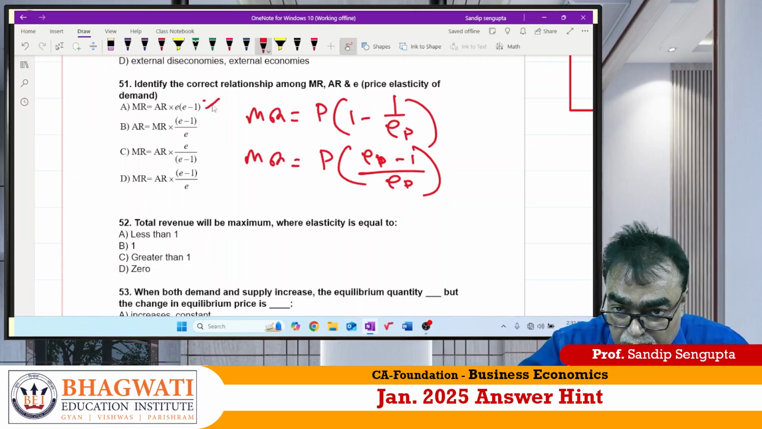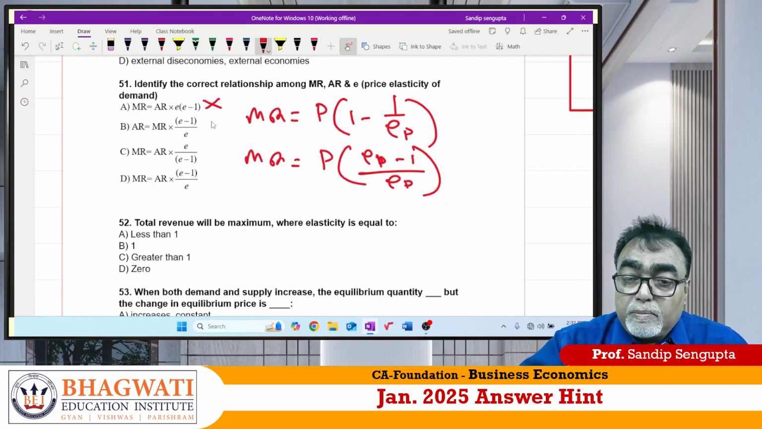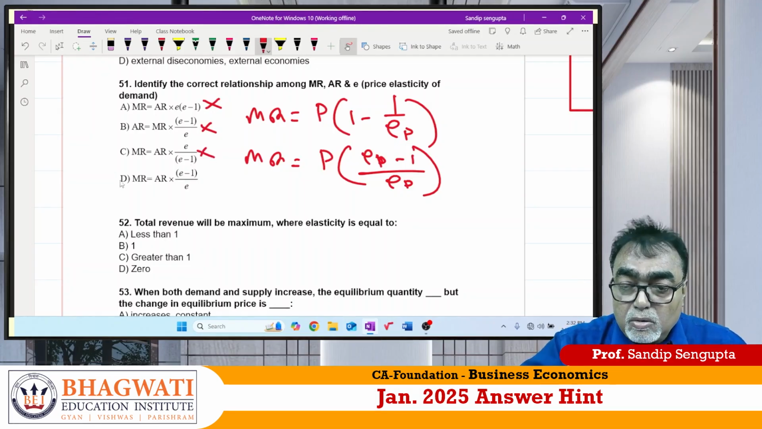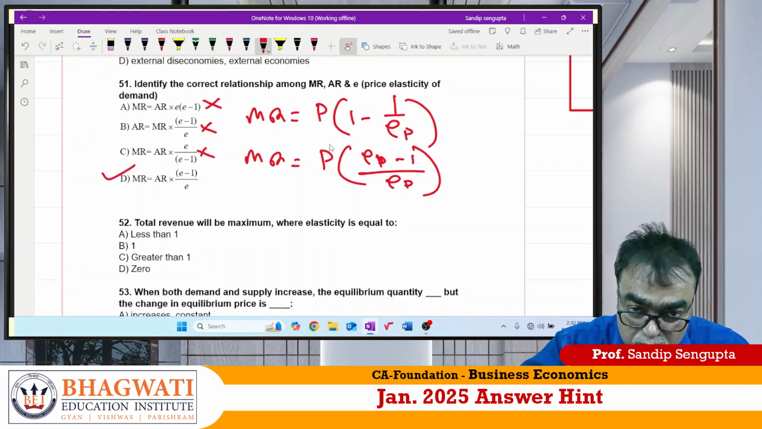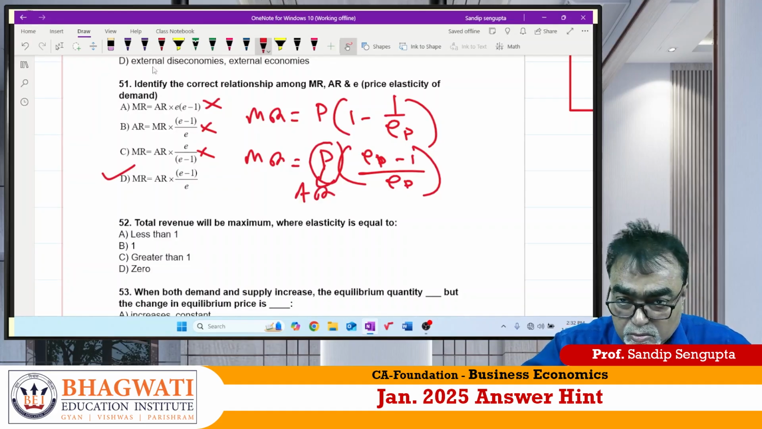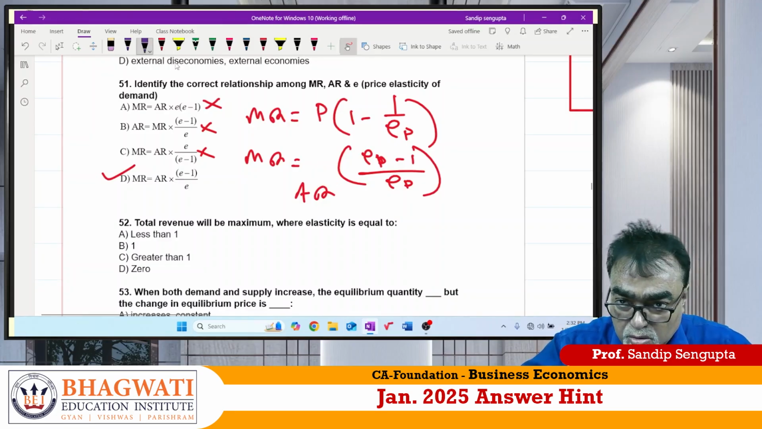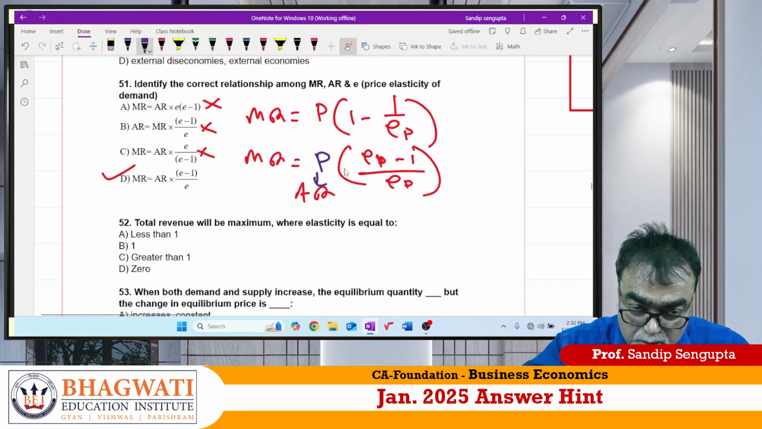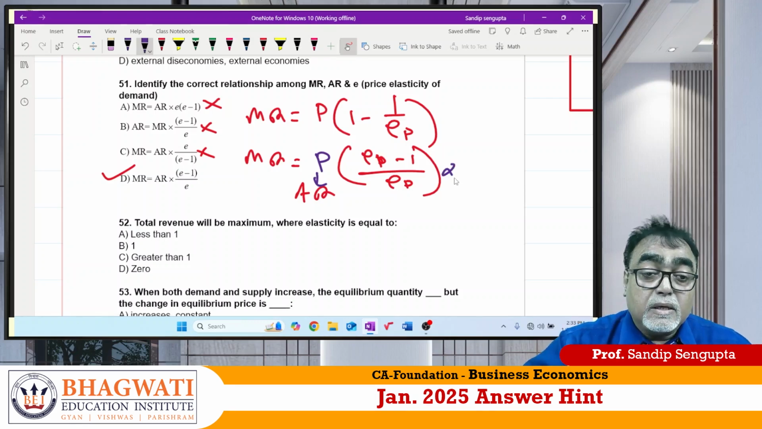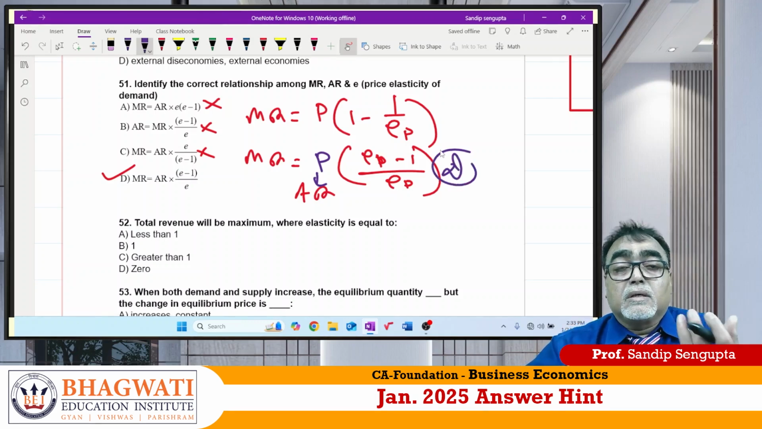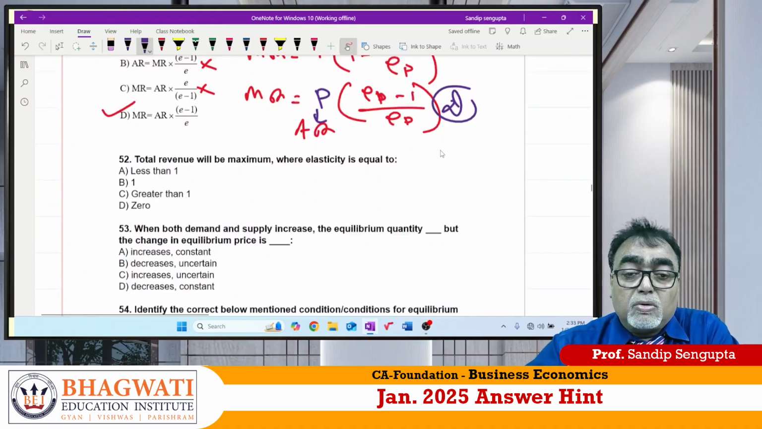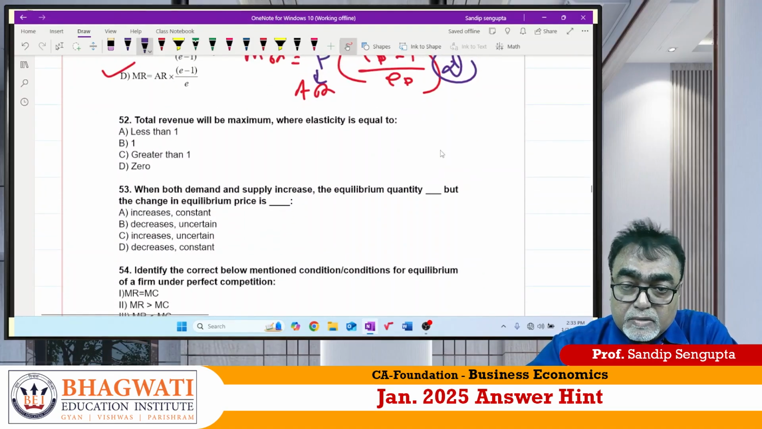Will it be A? No. Will it be B? No. Will it be C? No. MR is nothing but P of this. P is nothing but average revenue. Yes or no? Correct? The answer should be D for Delhi. This is a deduction only. Those who don't know, they should take care of that.